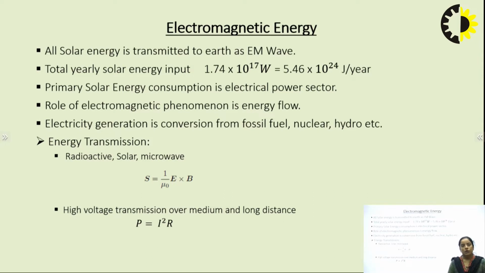For a high voltage transmission line, when there is transmission, there will be losses also. When we are transmitting electrical power over a long range or medium range transmission wire, the loss can be written as I square into R.